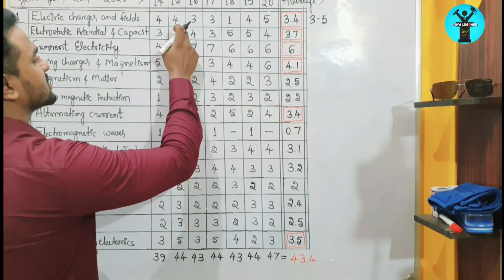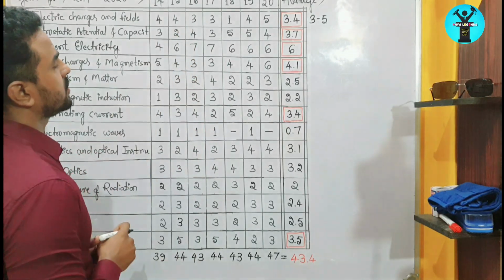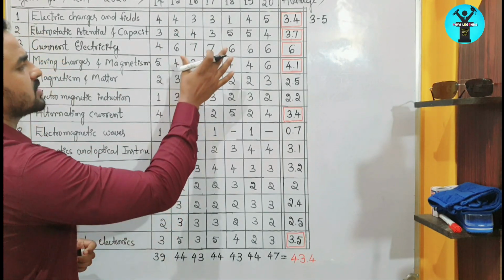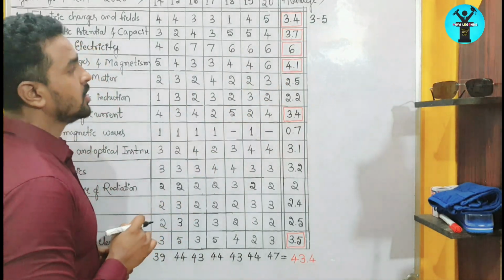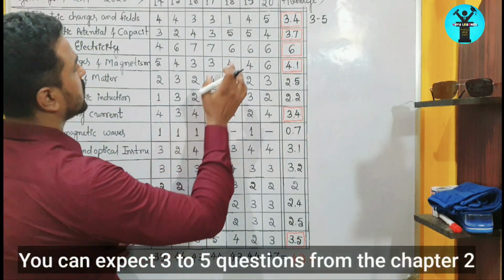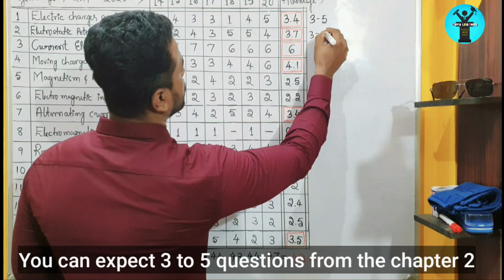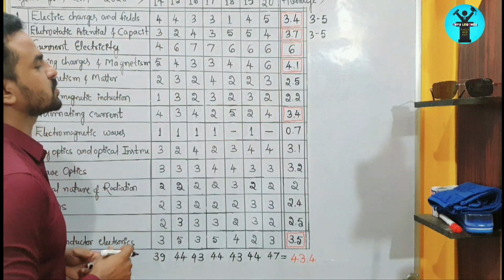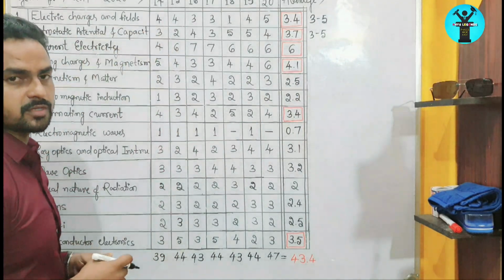Minimum number of questions asked in 2015. So in this chapter, if you take the average, it comes to 3.7, which means you can expect here also 3 to 5 questions from this chapter, right? So this is also one of the very important chapters, right?